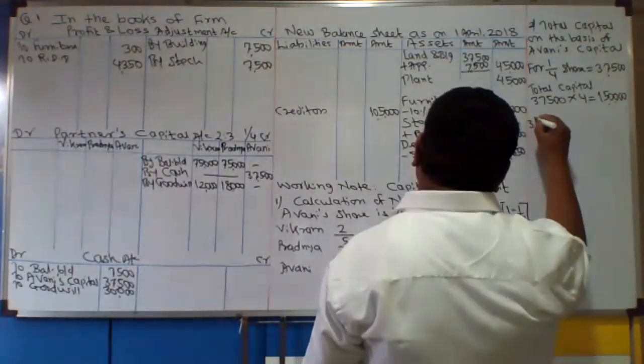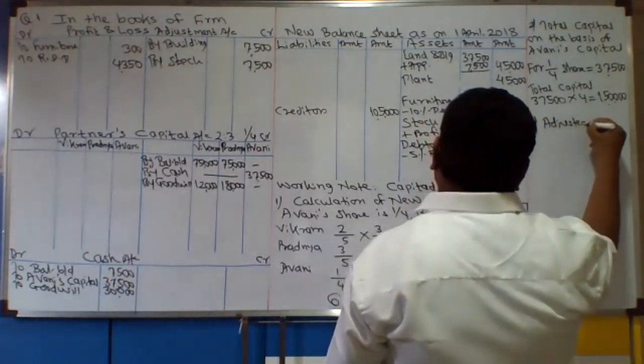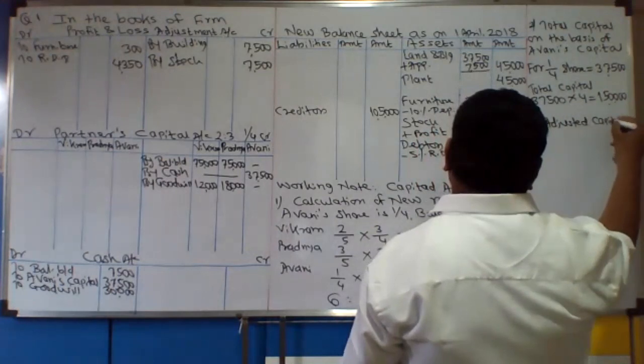Step number 2. Okay, अभी step number 3. Adjusted capital of all partners.